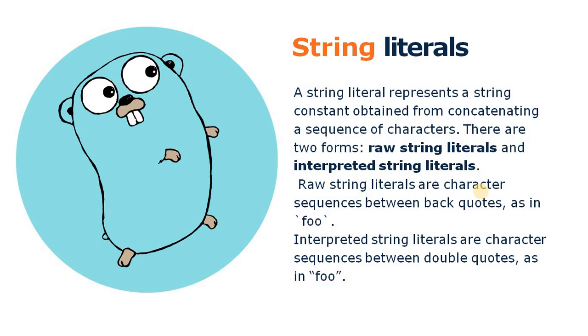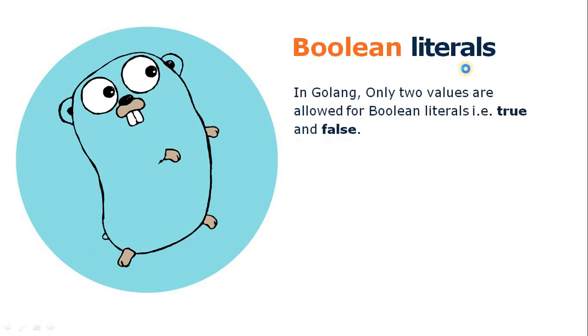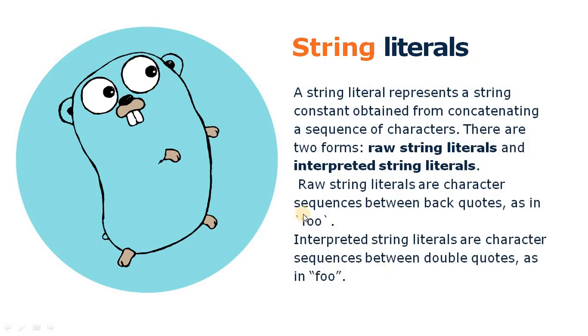Raw string literals are the character sequence between backquotes. This is called a backquote, which is under the escape key on our keyboard. Those are called raw strings, and we can split them into multiple lines as well.